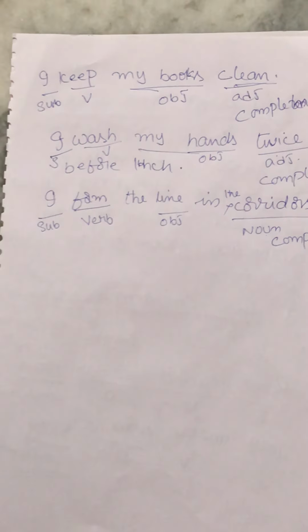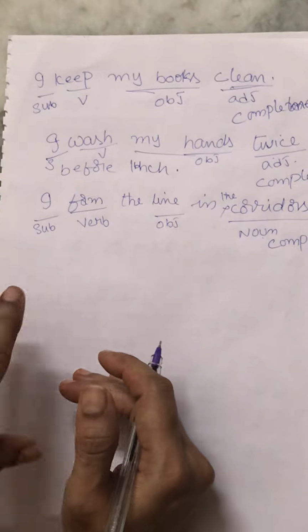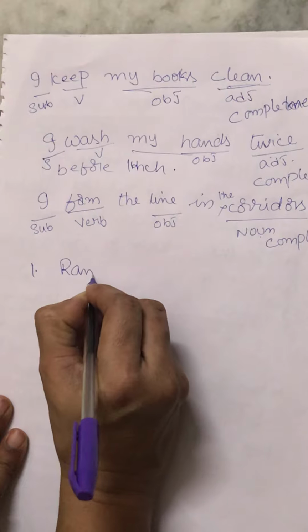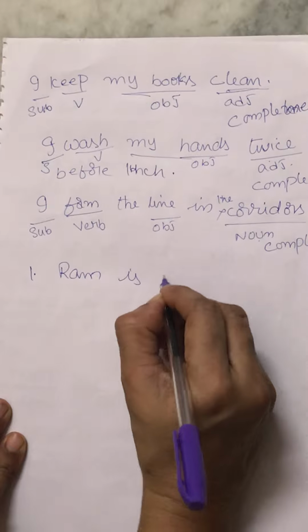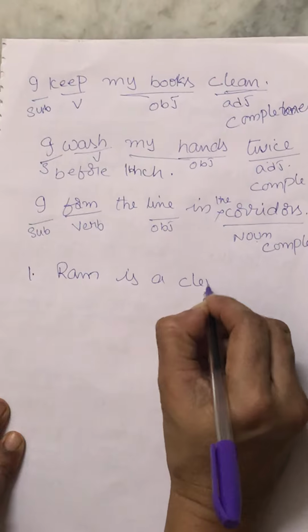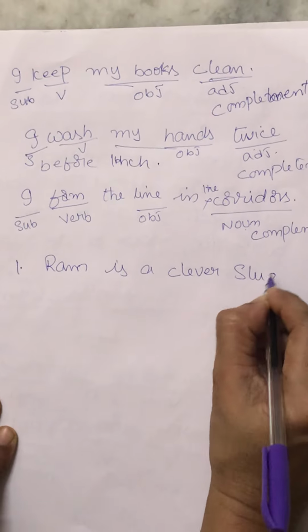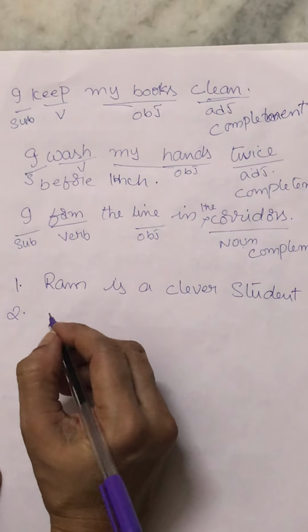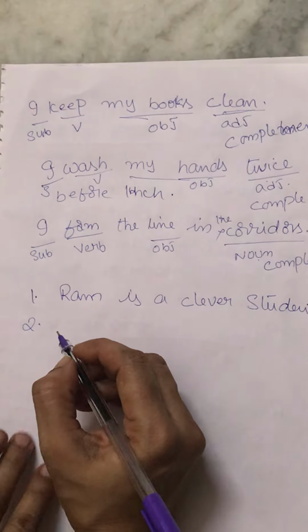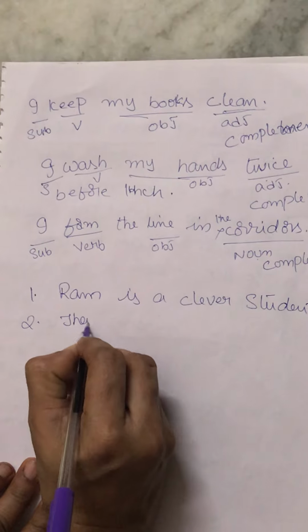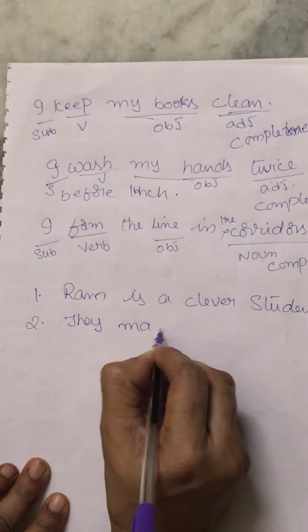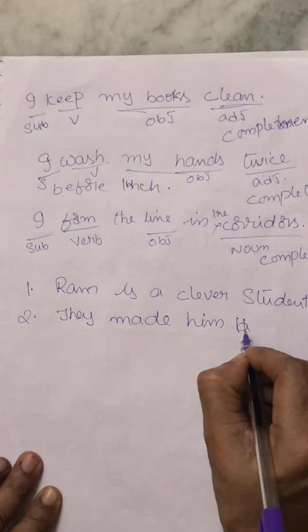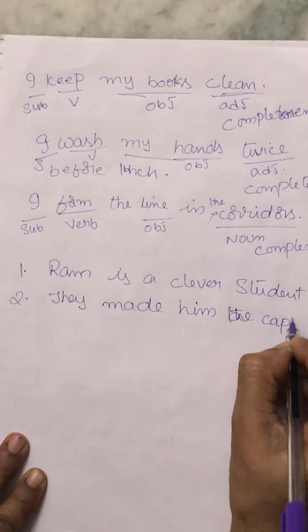Okay. Now, I will give you some small homework. Okay, children. Ram is a clever student. You have to find out the complement in these three sentences. They made him the captain.